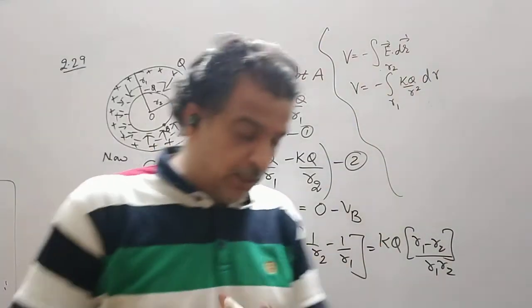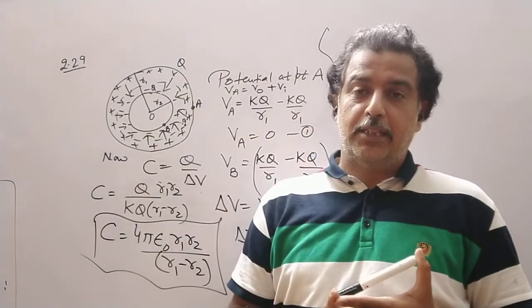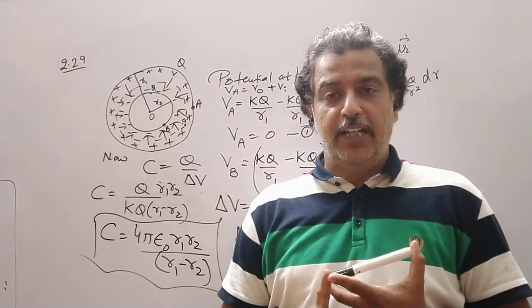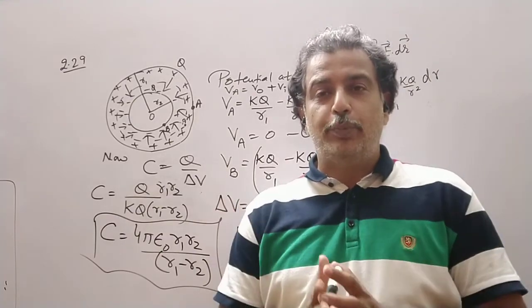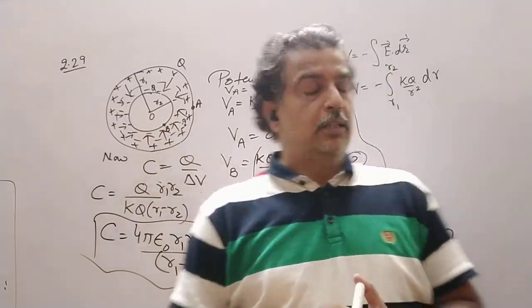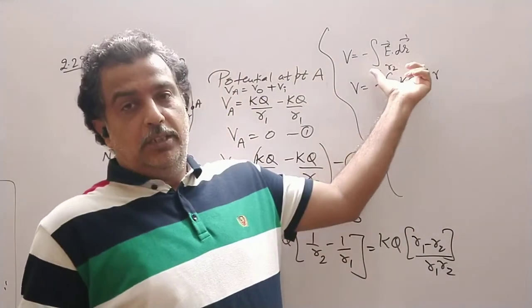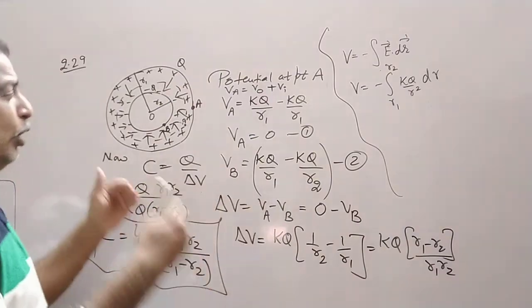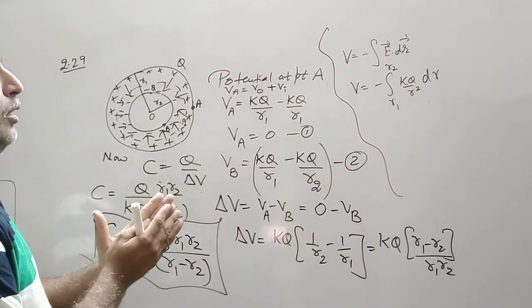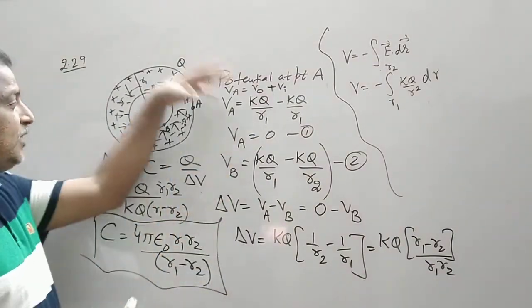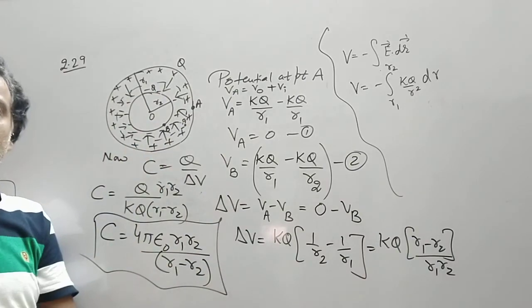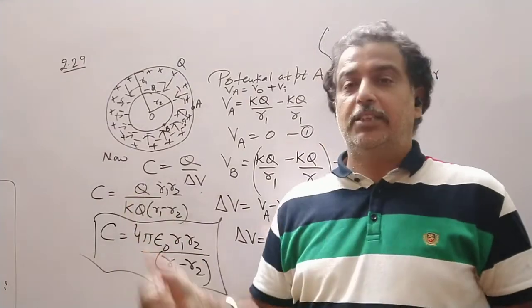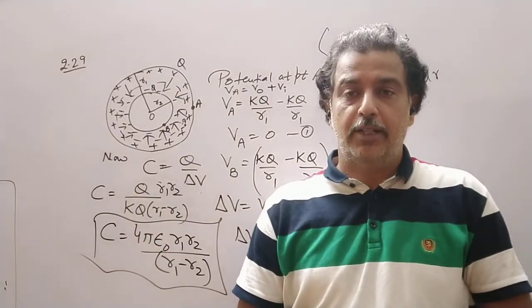So you have to remember, if you have to find out a capacitance, there are two methods. If you know the electric field intensity between the two plates or two spheres, you do its integration, then you will get a potential difference. Or you can also find out the potential due to each plate or each sphere and then find out the potential difference, and then use the formula directly. C is equal to Q upon potential difference.